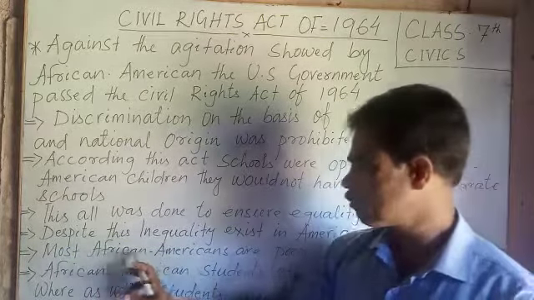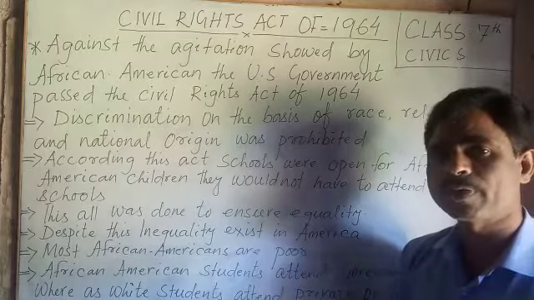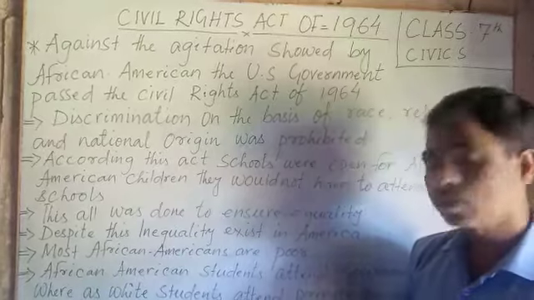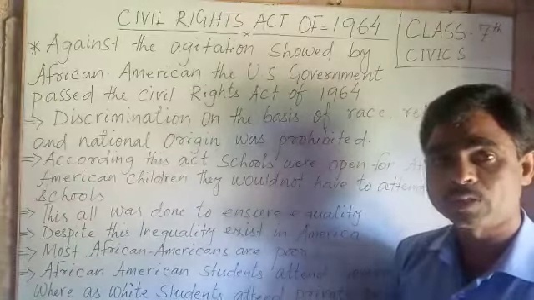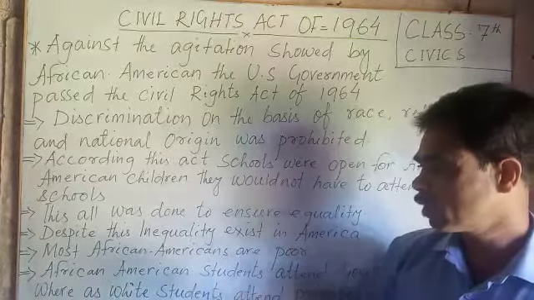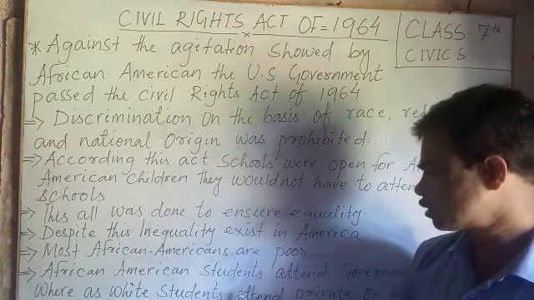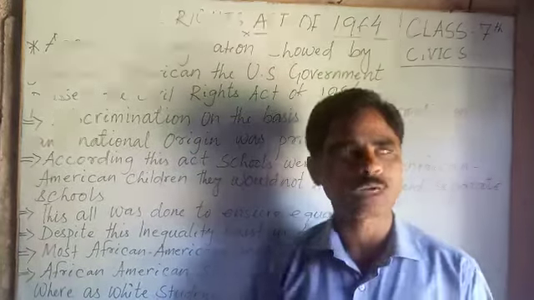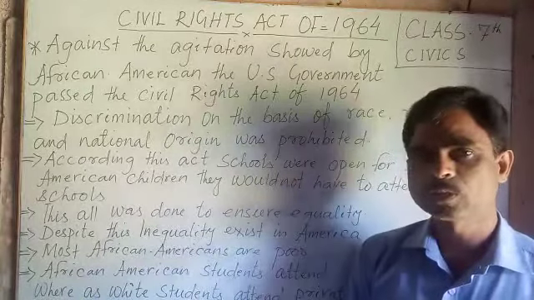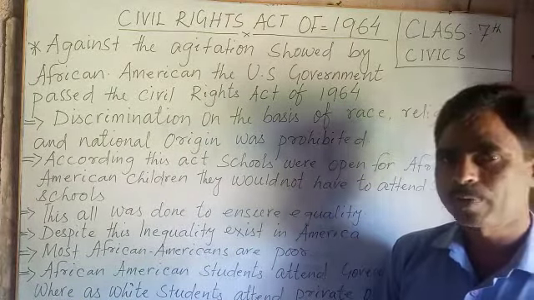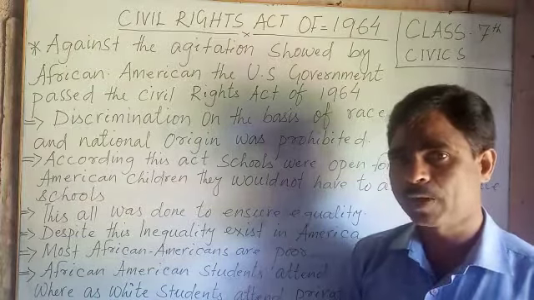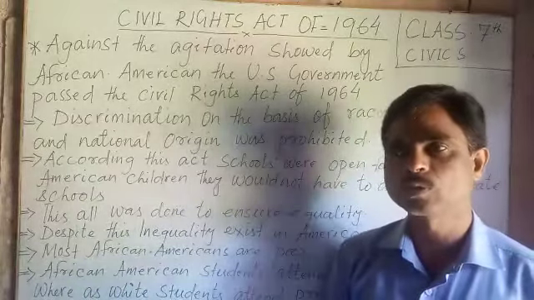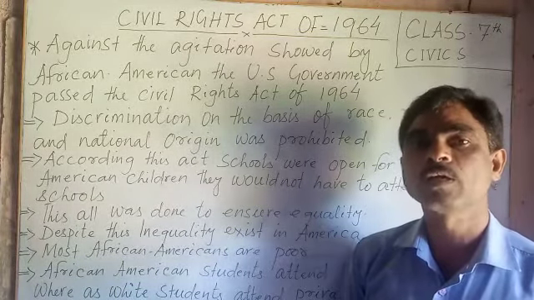Most African Americans are poor because they were very poor and were brought over from Africa as slaves, since Americans were using them as slaves. Whereas white students attend private or highly rated government schools, African American students attend government schools where poorly qualified teachers are teaching.